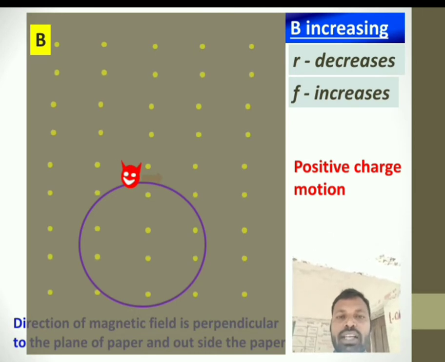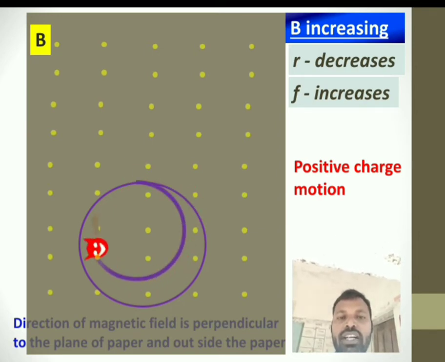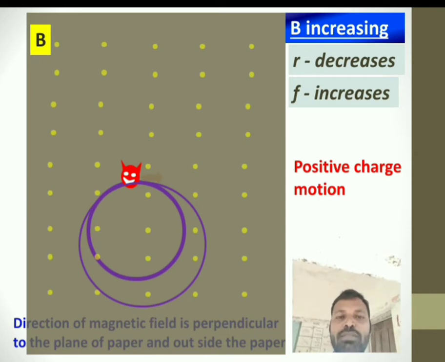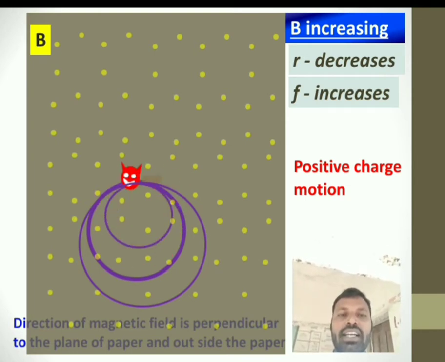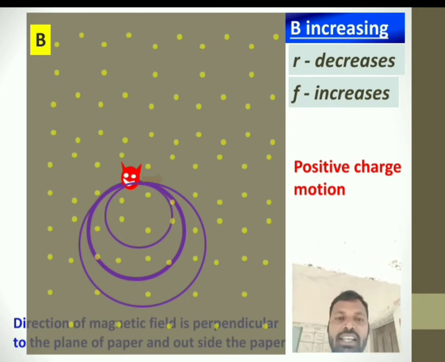Now what I am doing, I am increasing the magnetic field, that means dots are increasing. If I increase the magnetic field, now it takes a circular path with less radius and more frequency. See here, it is moving very fast, right? If I increase the magnetic field further, then it is taking another circular path with smaller radius and high speed. That means if I increase the magnetic field, radius is decreasing and frequency is increasing.